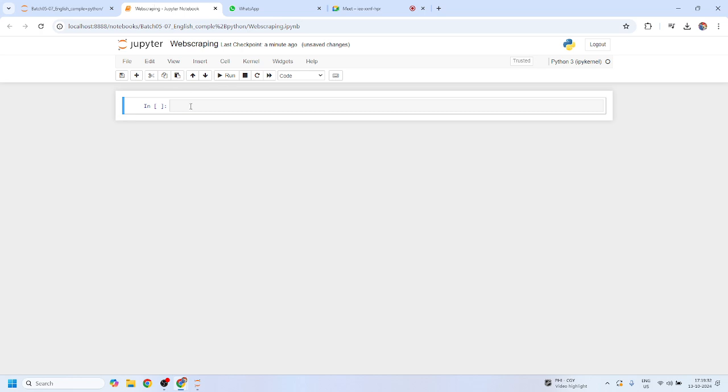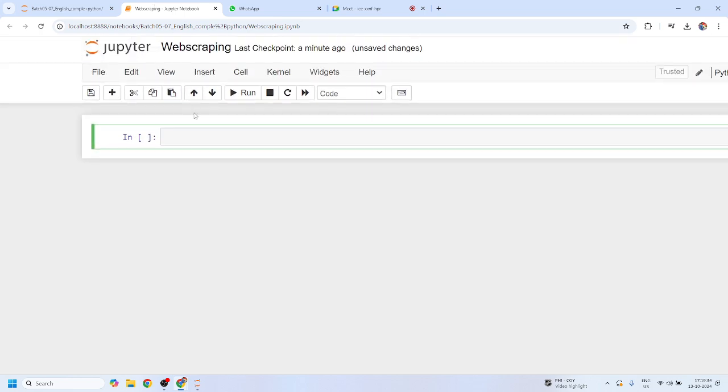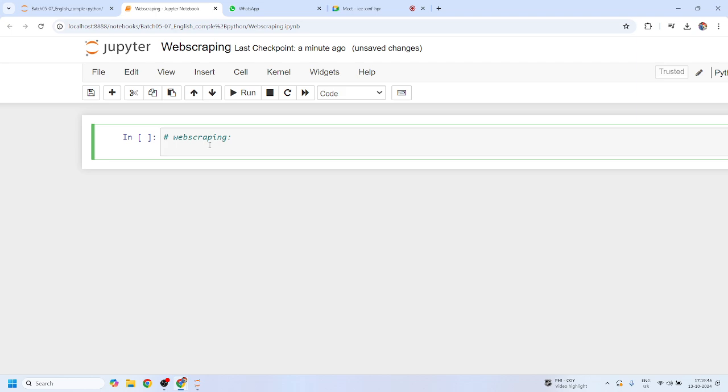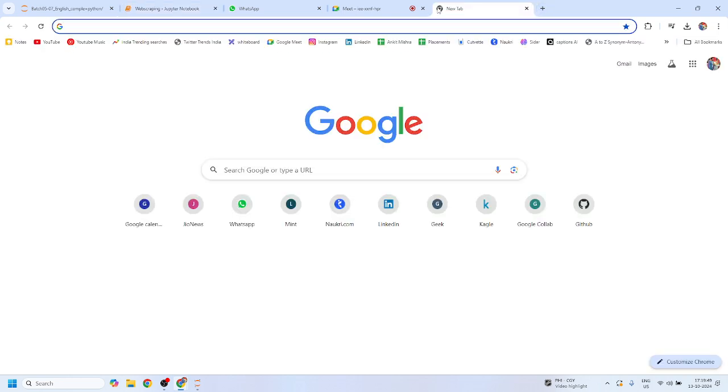Okay, no issue. So, guys, let me start with the web scraping topic. First of all, we need to learn why there is a need for web scraping. Suppose you work as a data analyst, data scientist or web developer. Sometimes you need to scrape data which is already present in the front end part of the website.